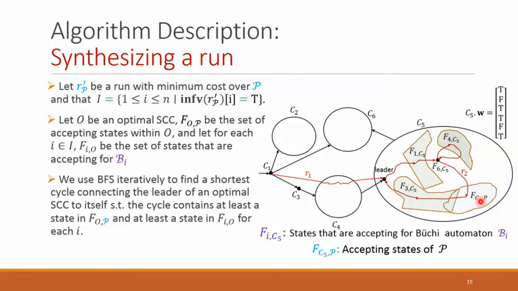We start BFS starting from the leader to reach a state of an unvisited set. Once that state is reached, we mark that set as visited and then start doing BFS from there until we visit a new state that belongs to an unvisited set. We again mark that set as visited and start doing BFS. We do BFS iteratively until all the sets are visited.